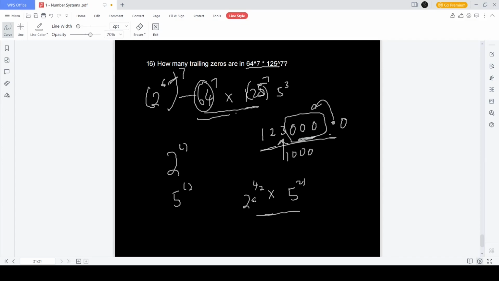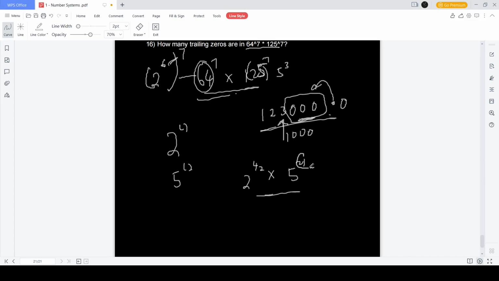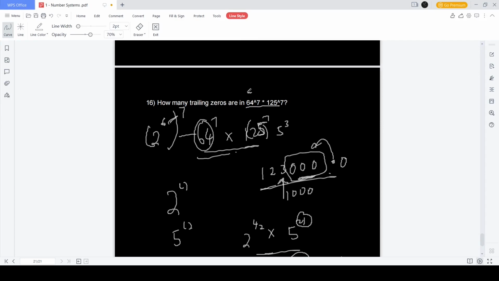Now we have to take the minimum degree, because the number of tens created is limited by the minimum, not the maximum power. So this can be written as 10 to the power 21 into 2 to the power 21. So there are 21 trailing zeros in this whole number.